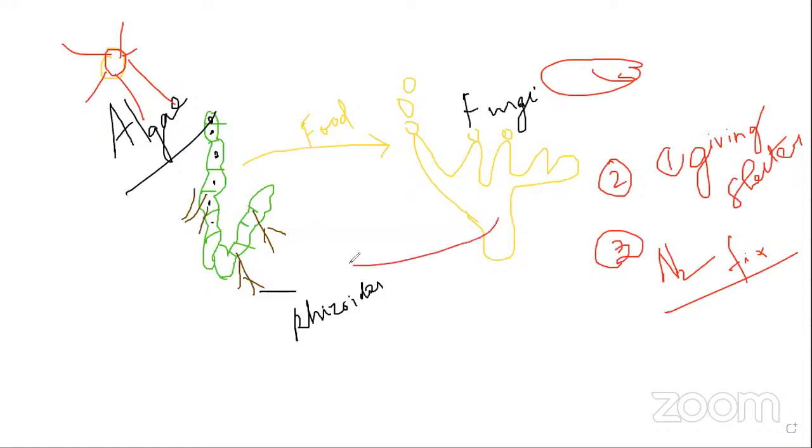Fungi. So it goes like this: these two are doing these two functions for this one, and this one is for the food. So there is a mutual understanding, and both are beneficial. Such a category is called symbiosis.